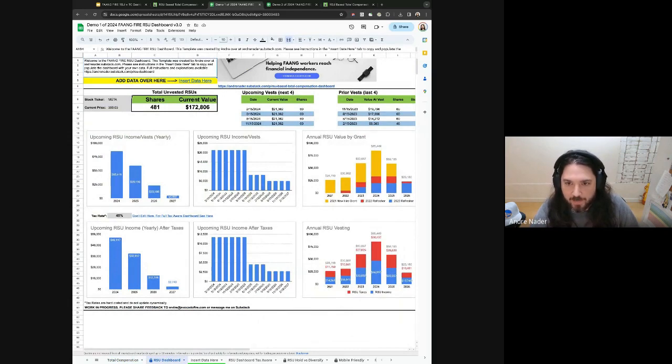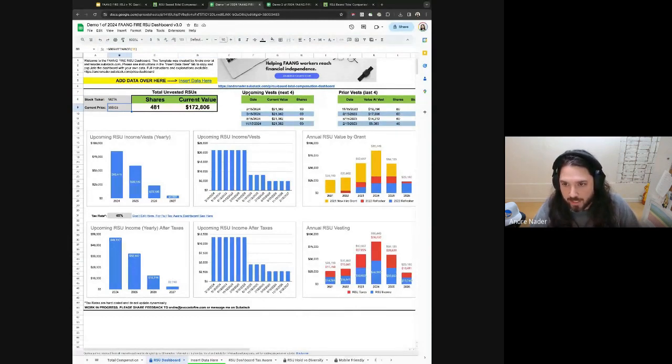So this item in the top should be the number of unvested RSUs that you have. So it should be the number of shares, which is based on your data, and the current value, which is based on the current price of Meta in this case. So it's Meta, the current price of Meta is at $3.59, and the calculations are automatically looking at that.